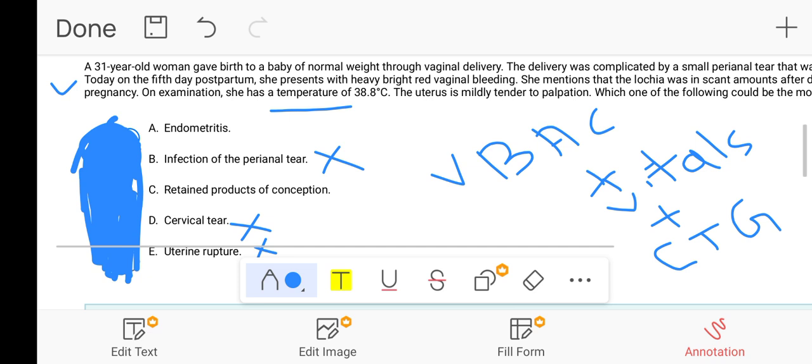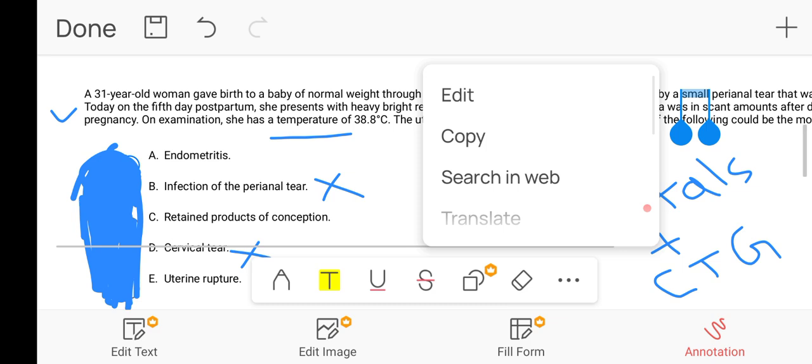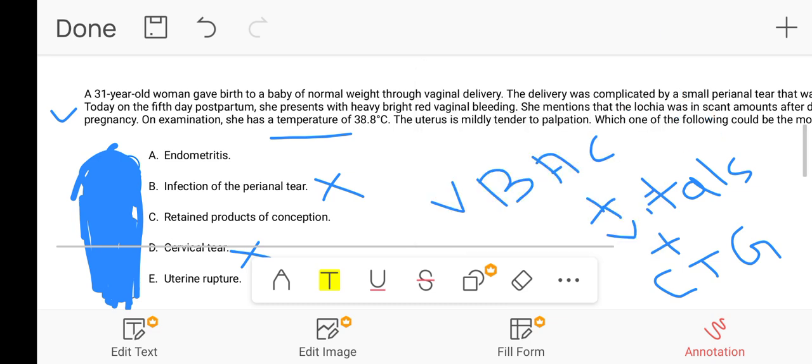So if it's heavy, bright red vaginal bleeding, this is a case of secondary PPH. Or as well as for the infection of the perineal tear, they have mentioned there was a small perineal tear only which was stitched. So that's how we will not pick this option, because it will not present with a heavy bright red vaginal bleeding.